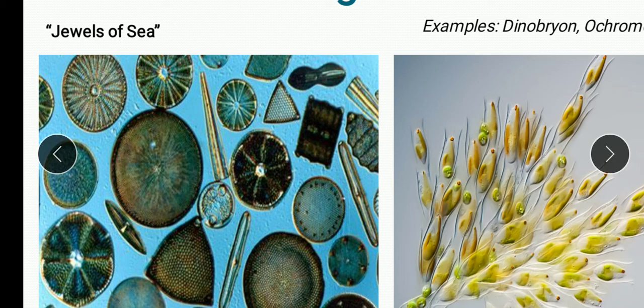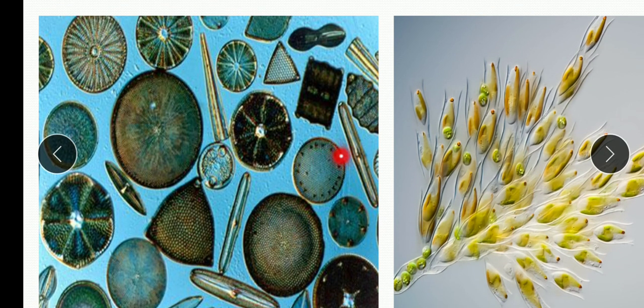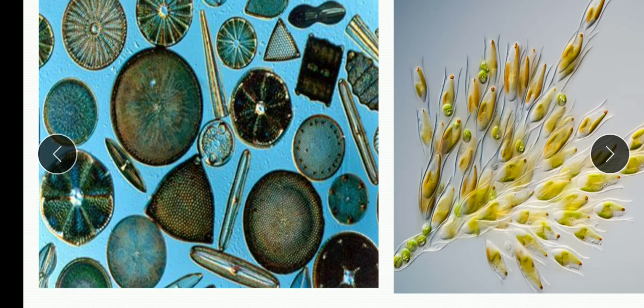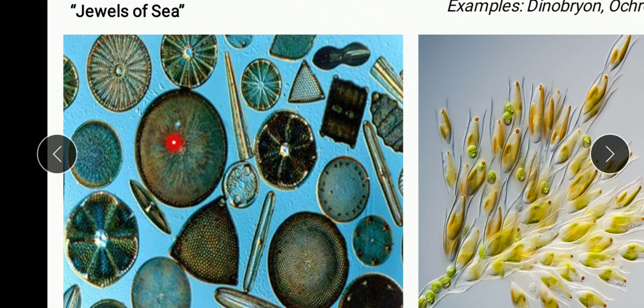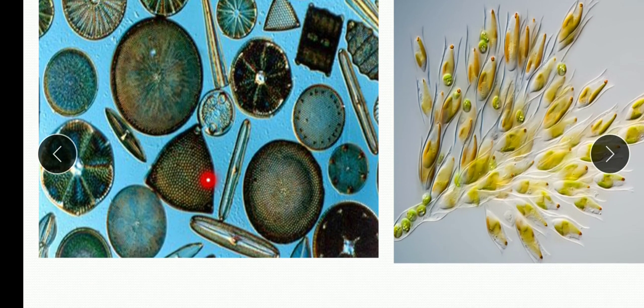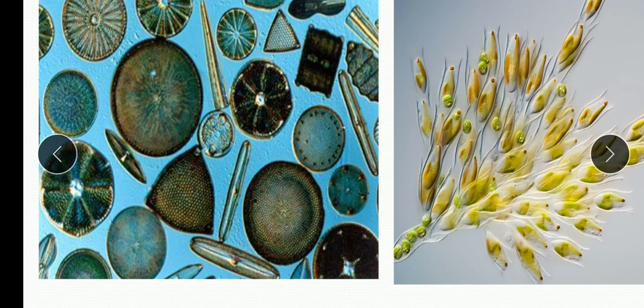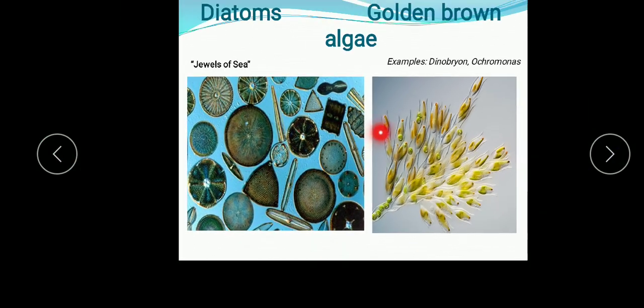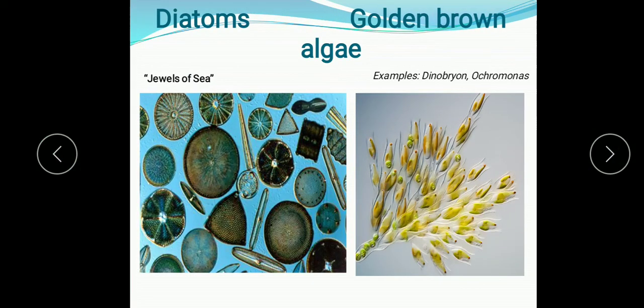Diatom species are distinguished on the basis of shape. You can see the different shapes of the frustules: somewhere elongated, somewhere triangular, somewhere circular. So diatom species are distinguished on the basis of the shape of their frustules, and diatoms are the source of diatomaceous earth, and they are the chief producers in the ocean.